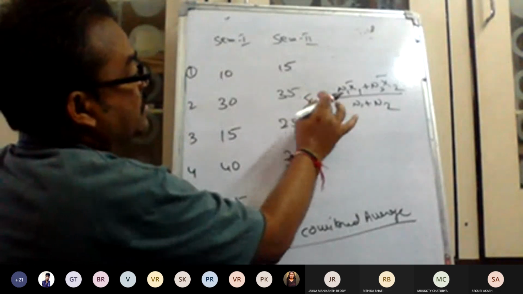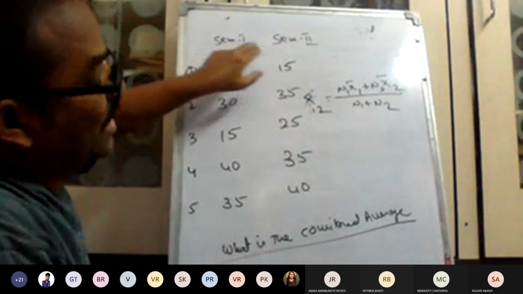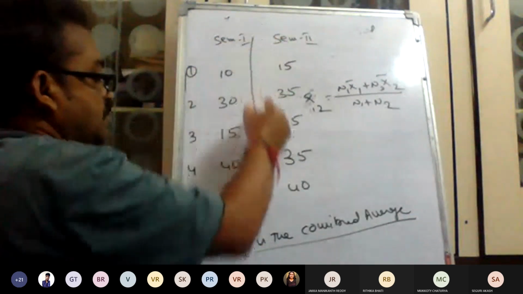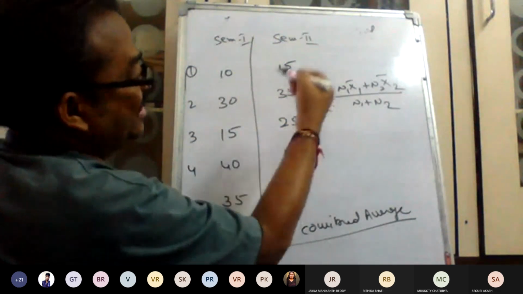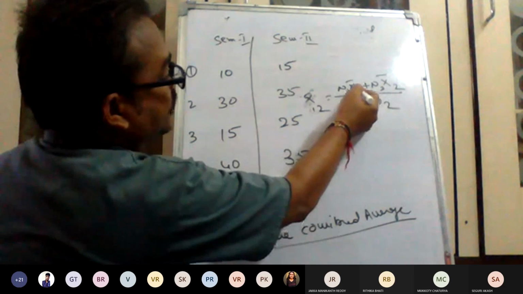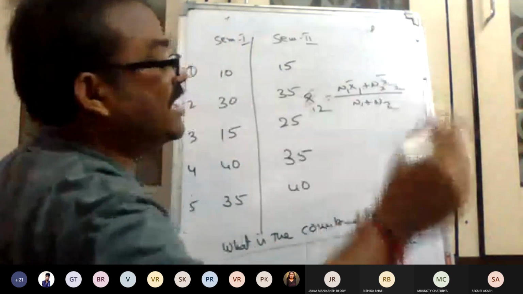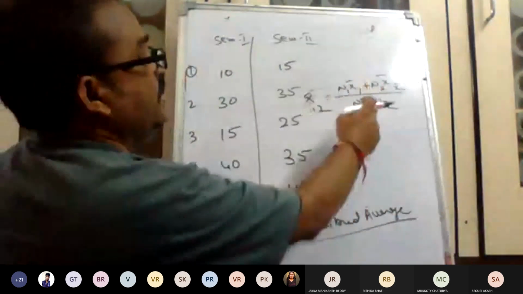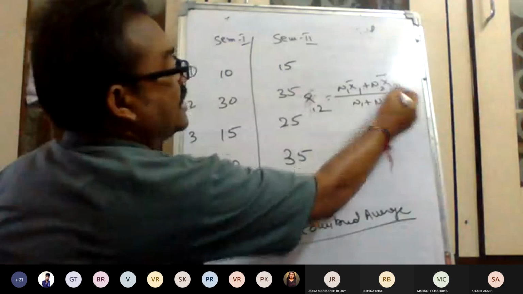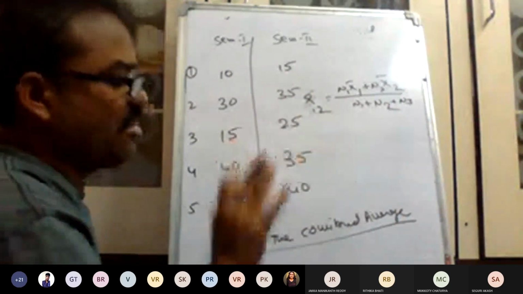How many are there here? 1 and 2. So therefore 1 and 2. If it is 3, n1 into arithmetic mean 1 plus n2 into arithmetic mean 2 plus n3 into arithmetic mean 3, then again it will become n3. If more subjects are there, whatever it may be.